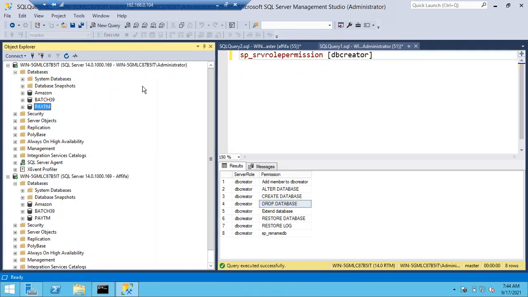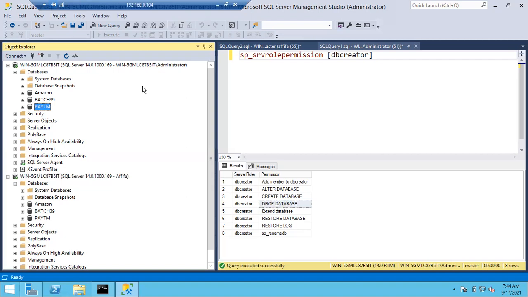I have a question for all of you. Afifa is a member of DB creator. So Afifa created a new database, the Amazon database. Now my question is, can Afifa drop only the Amazon database, or can she drop other databases also? Amazon database, we have access to Amazon only. Does not have access. At any point, can drop.